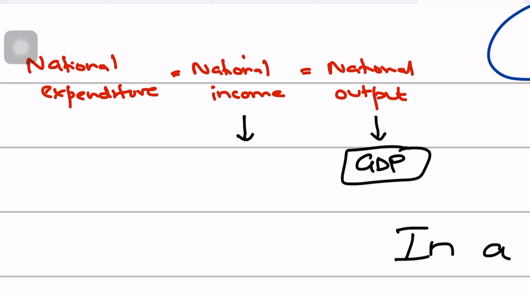While your national expenditure could also be called aggregate demand, because it refers to the total spending on a nation's output of goods and services. And it comprises consumer spending, investment spending by businesses, government spending, and net export spending.